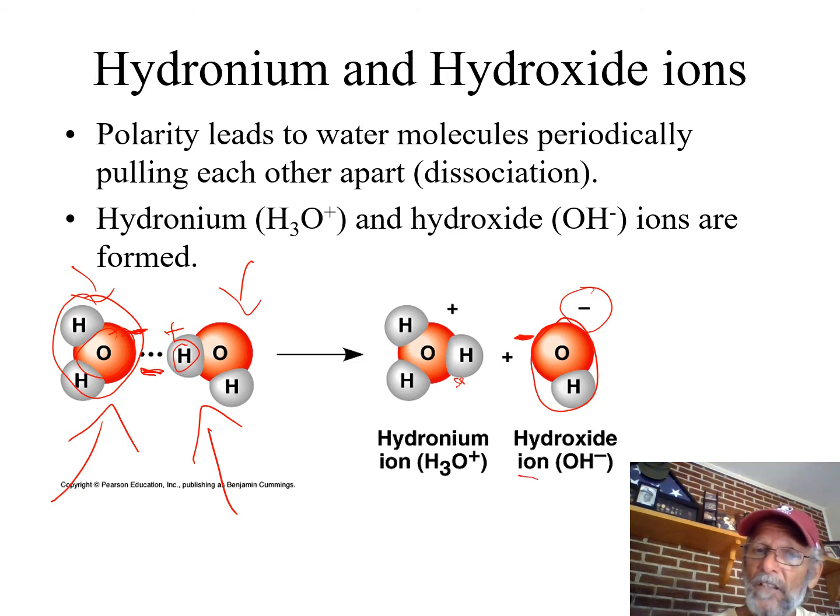Therefore, it qualifies as an ion. These are the kind of ions we call polyatomic. They're not just one atom like a chlorine or a sodium. They're made of at least two, if not more, atoms, polyatomic, and they have a charge. Since this one grabbed a positive proton without the negative electron, it's got an overall charge of +1. The names for these two kinds of ions are hydroxide and hydronium.